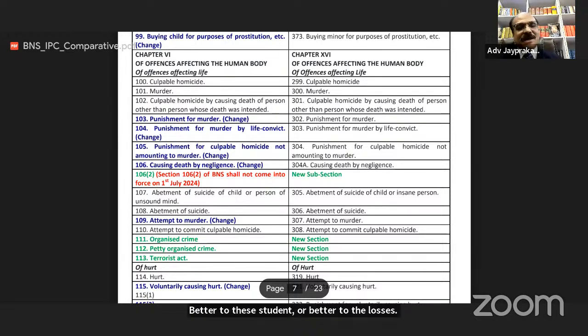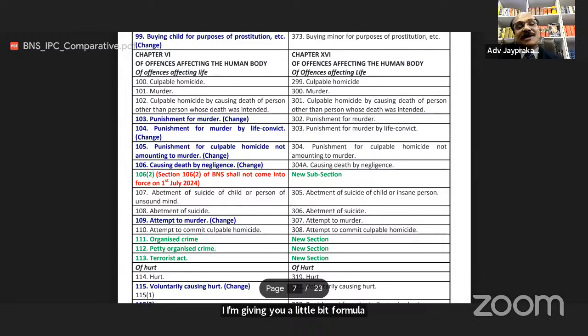Now Section 103 of BNS is punishment for murder. Earlier this section was 302. So remember, I am giving you a little formula here.